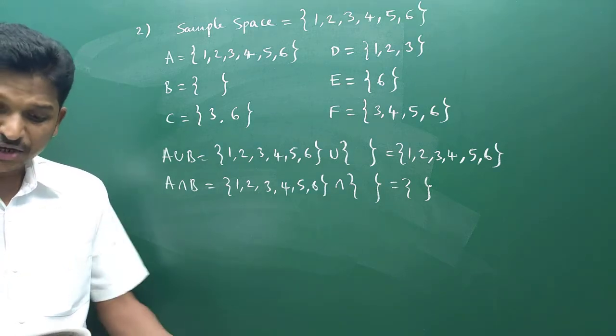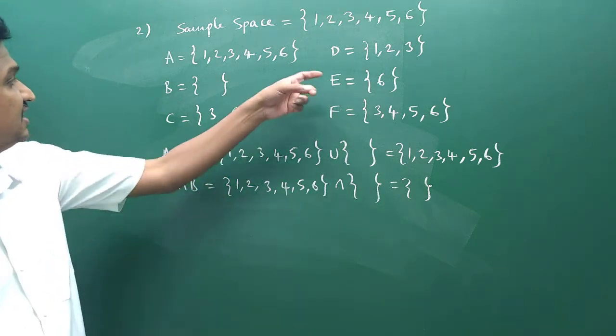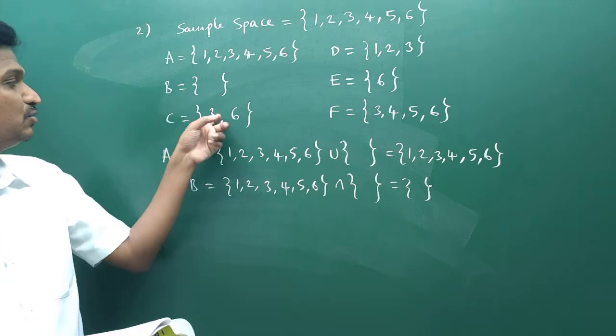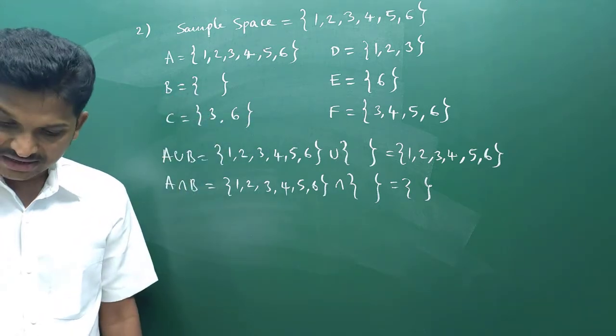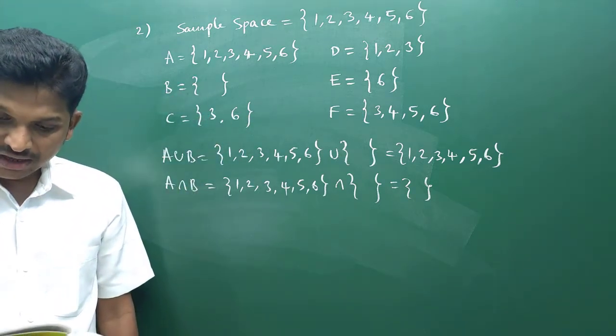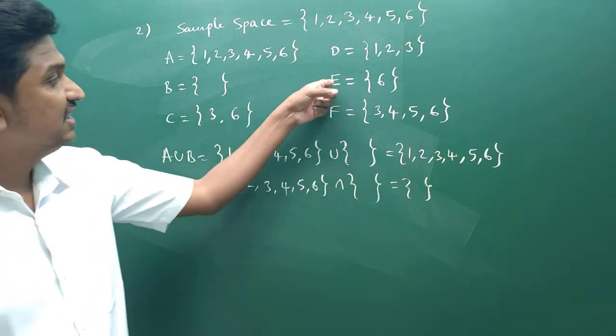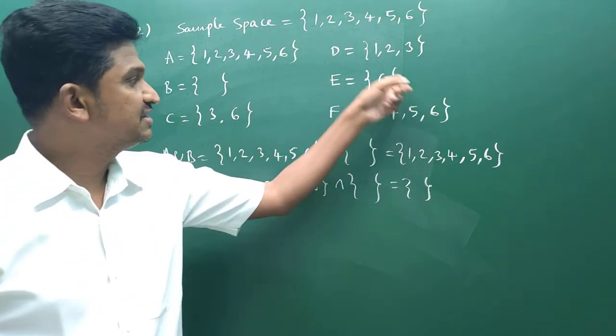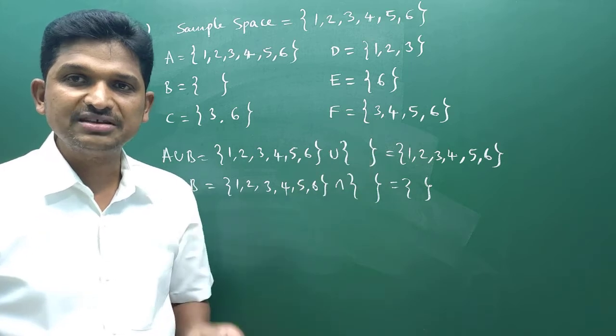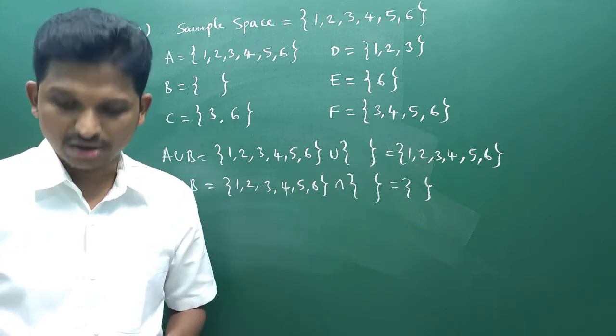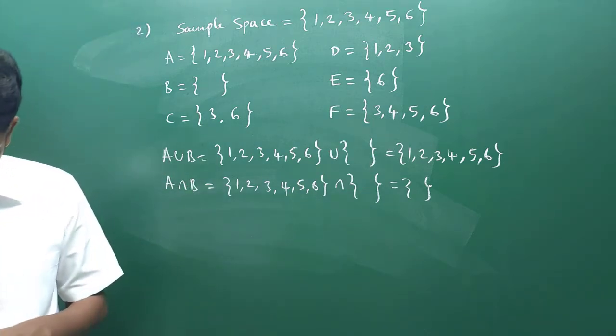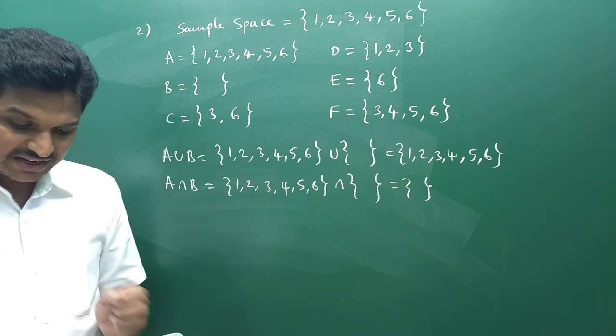Okay. B union C, you can calculate here the set B is there, C is there. B union C, what you will get? Set 3, 6 you will get. Next, E intersection F. 6 is the element which is common in both. E intersection F is 6. I want you to do these problems on your own. Okay, next, A minus C.